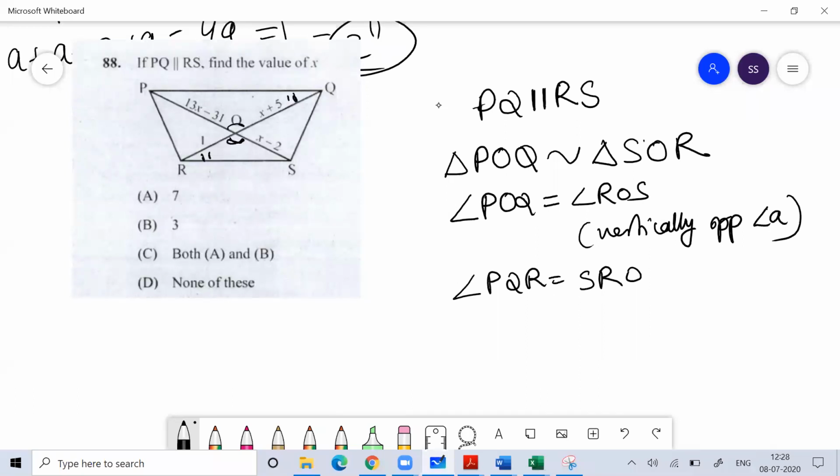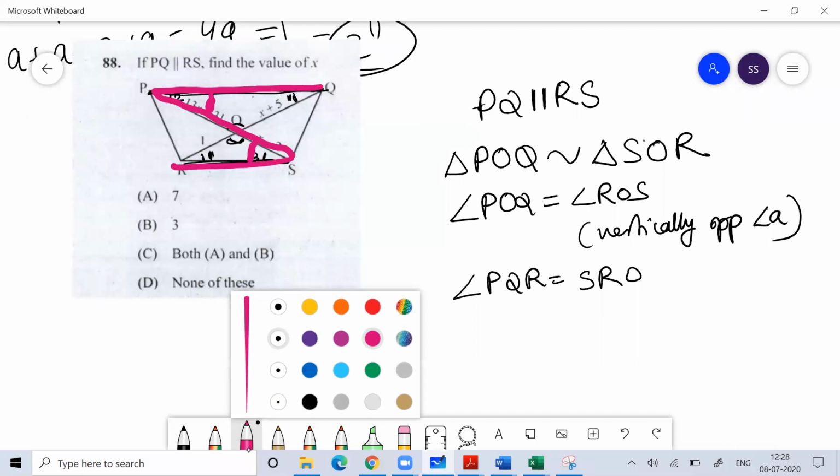Because of alternate interior opposite angles. And this angle and this angle will be equal, because alternate interior opposite angles. You can see this line and this line are parallel. Because they are parallel, this angle and this angle will be equal, because of alternate interior opposite angles.